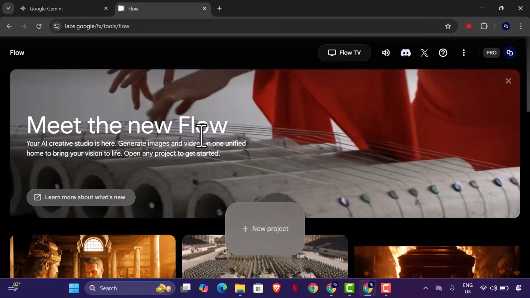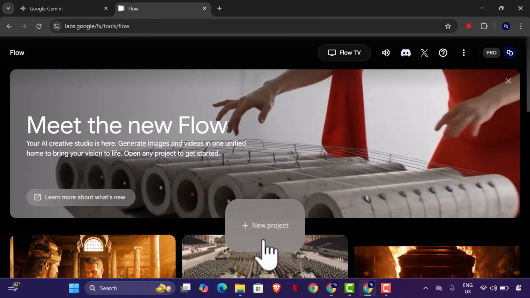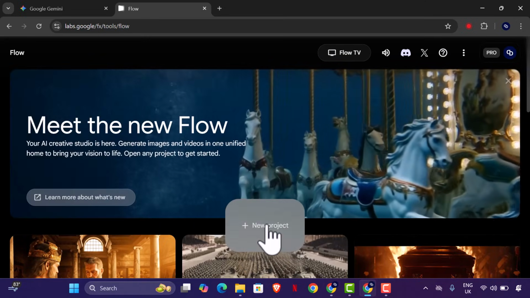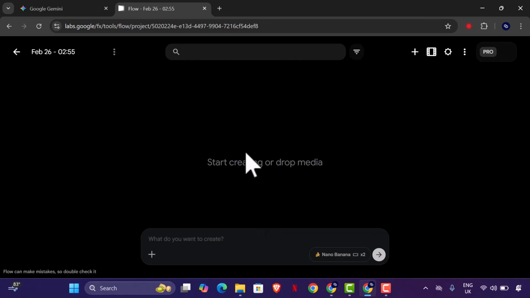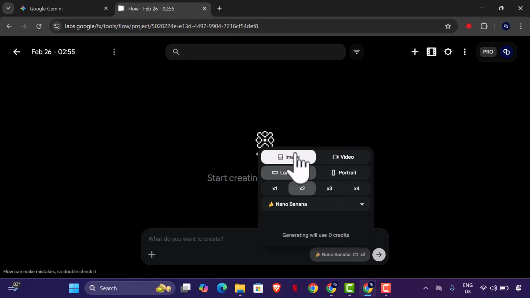And now to get started on Flow, all you have to do is to create a new project. So I'm going to proceed to create a new project right now. And having created a new project, you'll be brought to the new Flow interface. It has a new interface, of course. So this interface allows you to create all sorts of things. You can create image, you can create video, you can create them in landscape, you can create them in portrait. You can decide how many generations you want: 1, 2, 3, 4.